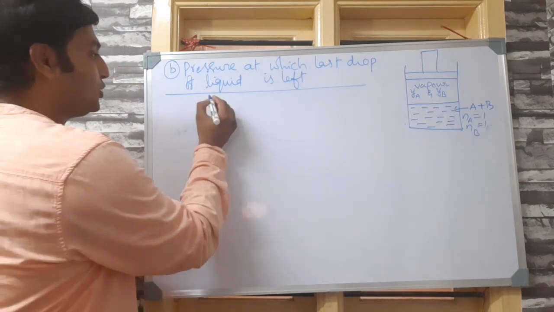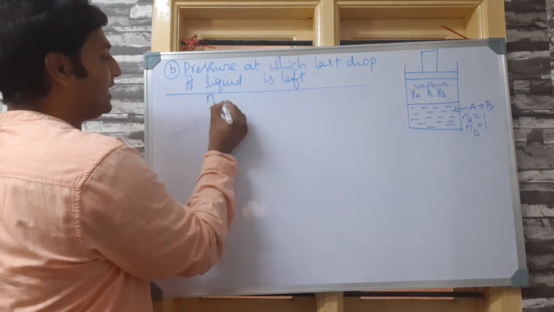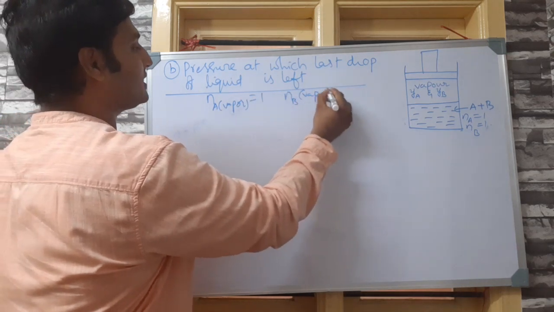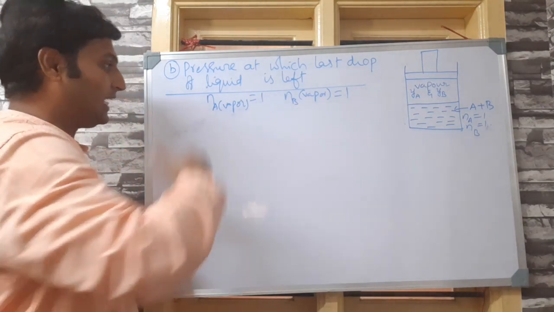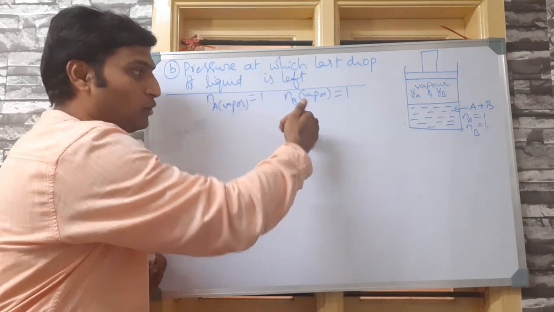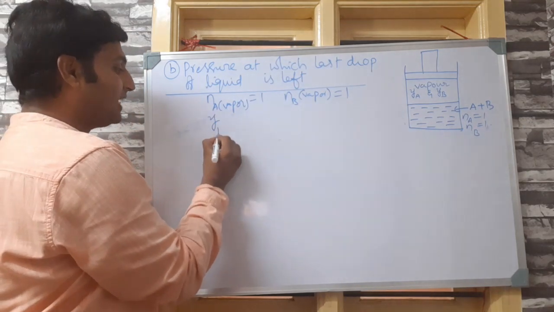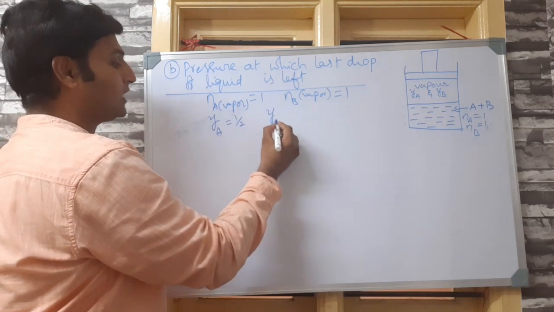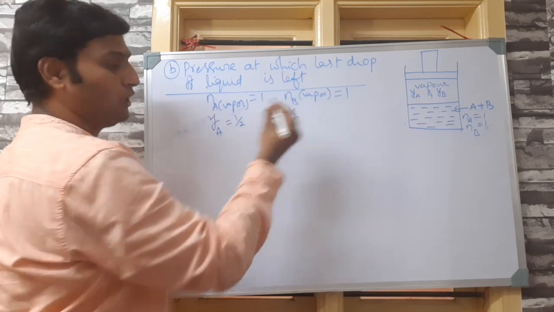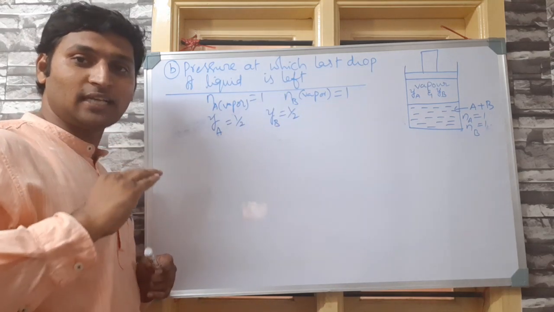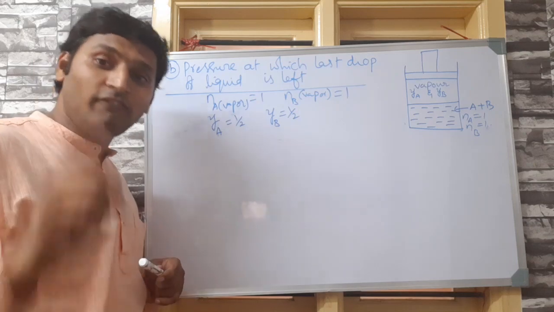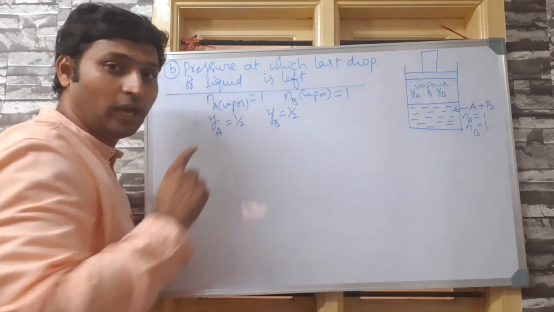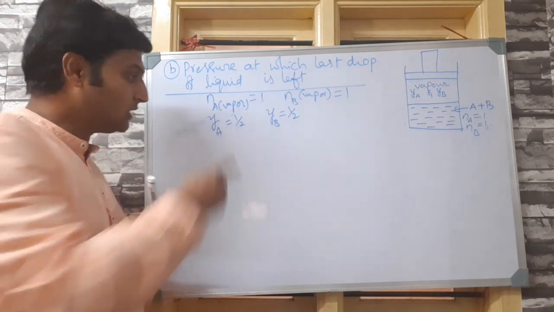That means I can assume that the number of moles of A in vapor state is equal to 1 and the number of moles of B in vapor state is equal to 1 now. That means entire 1 mole of A became vapors, entire 1 mole of B became vapors. Then in this case, mole fraction in vapor phase YA will be equal to half. Mole fraction in vapor phase of B, YB will be equal to half. Because now liquid has completely become vapors. They are asking at what pressure would this happen. So you have to relate YA and YB to total pressure now, at which this might happen.